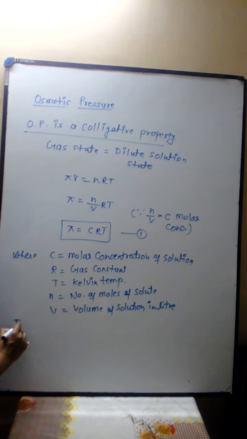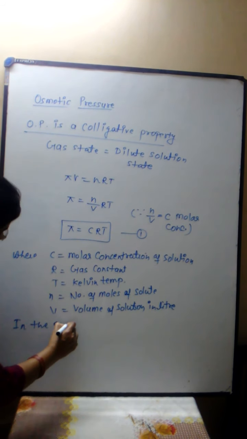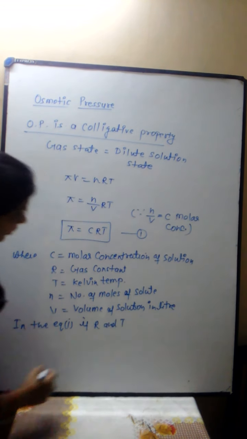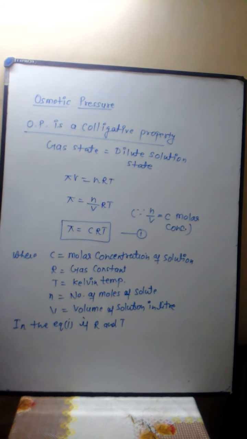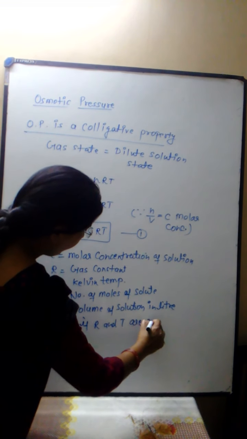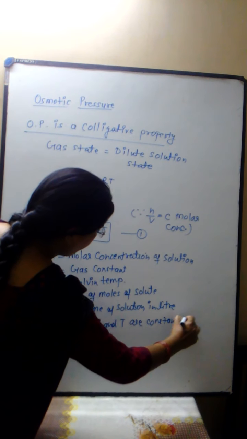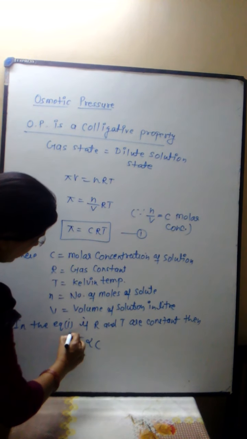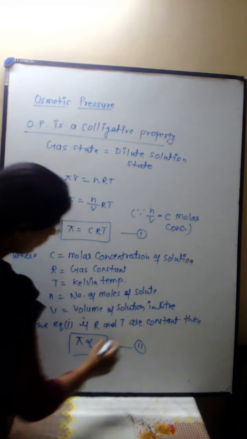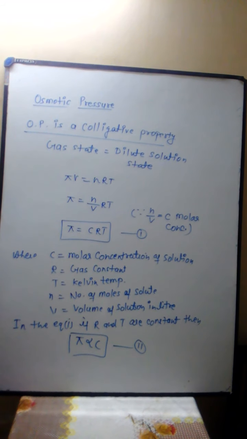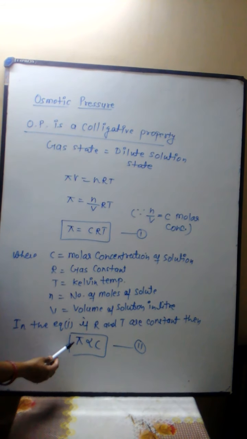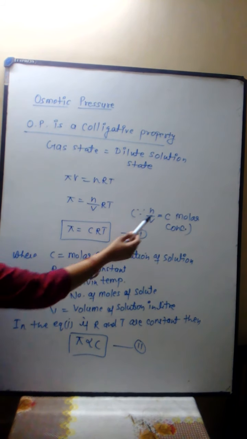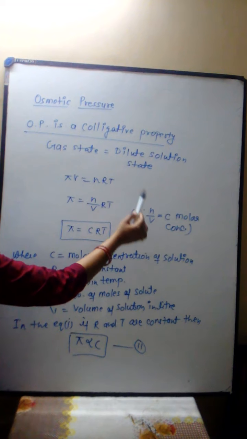In equation 1, if R and T are constant, then equation 1 becomes pi directly proportional to C. From this equation it is clear that osmotic pressure is directly proportional to the molar concentration of the solution, and molar concentration depends upon the number of moles of solute.